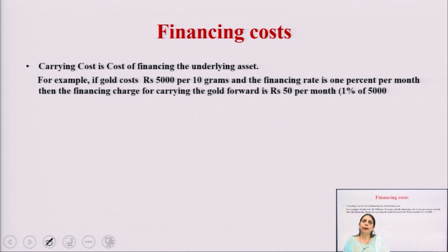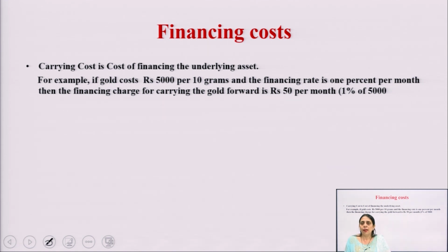Our next point is financing cost. In the case of futures trading, you have to deposit some amount of margin with the clearing house. If you do the trading by taking a loan from the bank, then you have to pay a certain amount of interest to the bank.